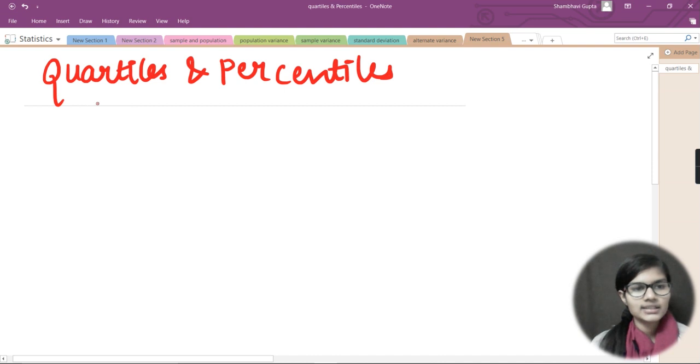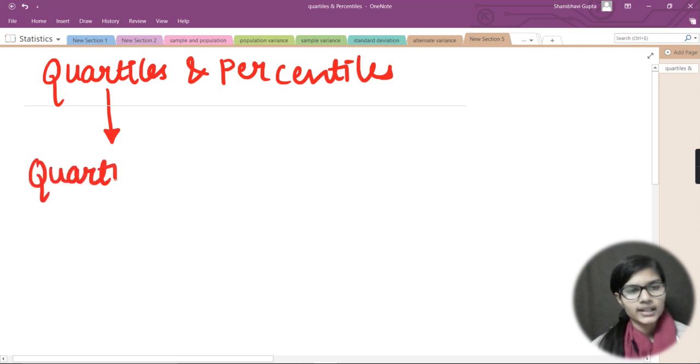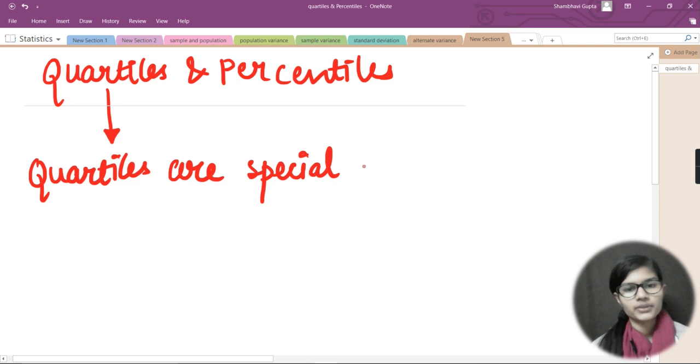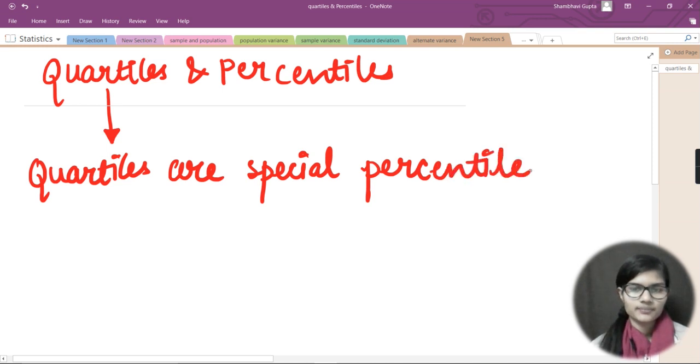First let's see what these quartiles are. Quartiles are special percentiles. What do I mean by this? You will understand all these things in a little while, but let me write some things here also: quartiles are special percentiles.